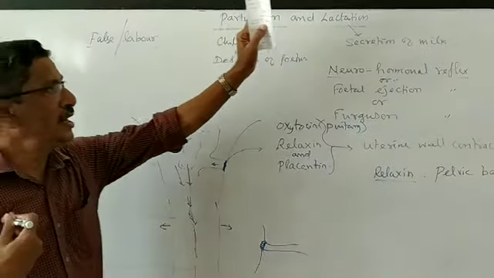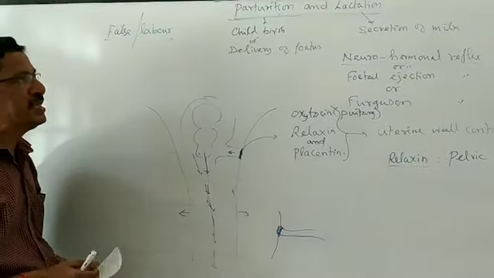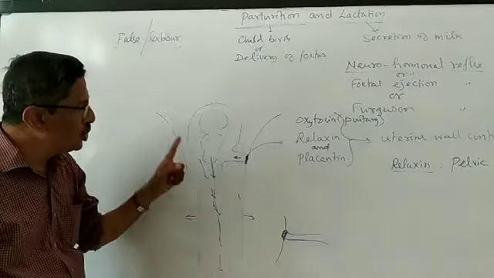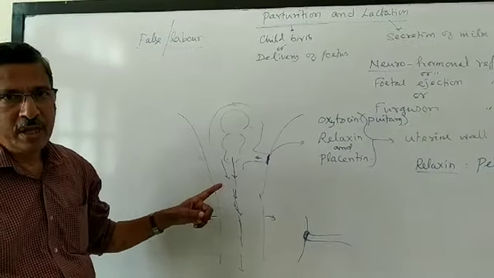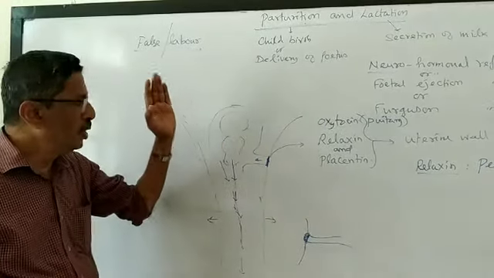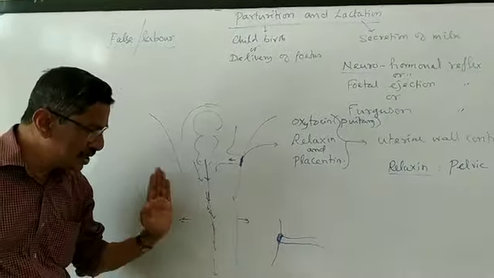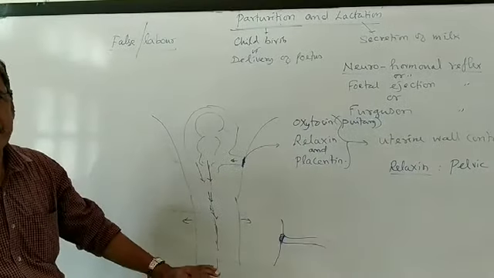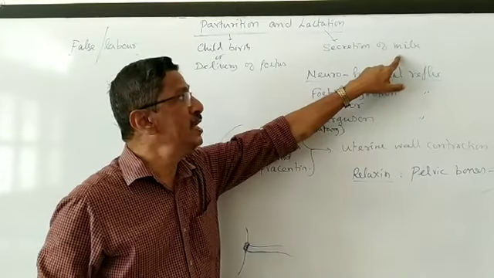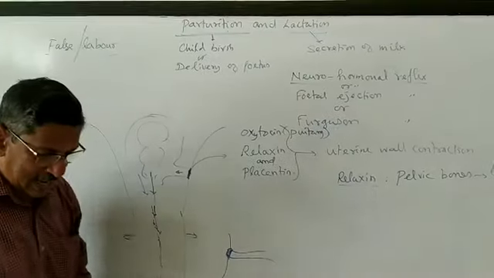Now we are coming to lactation. Lactation is secretion of milk. The lactation period will always start only after delivery. It will not be during pregnancy time, and it will not be during normal time. Only after the childbirth is over, from the next minute, the mammary glands will start secreting milk. That period is called lactation.